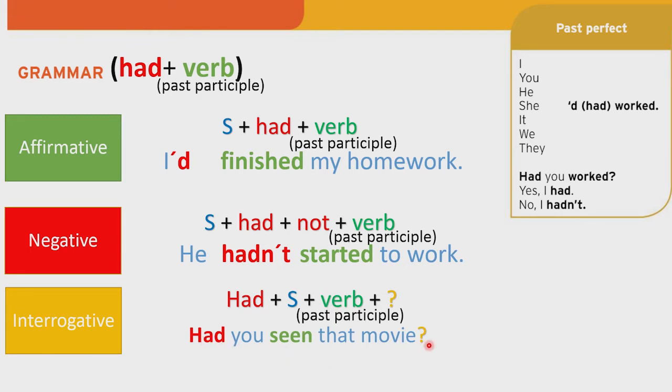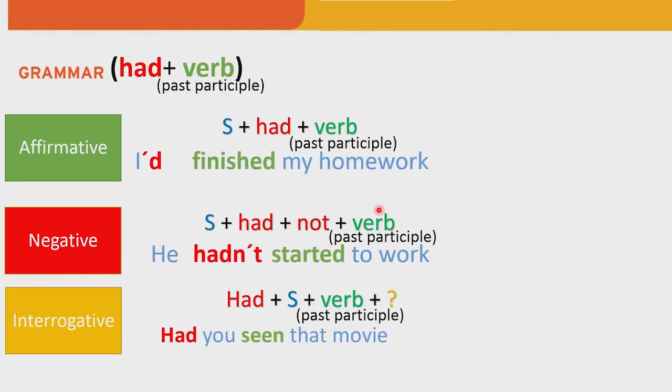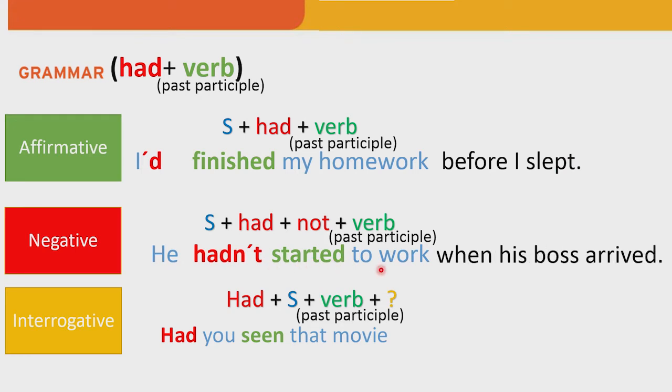All right, but remember guys that we can only use these forms when we're talking about other past actions. For example, if we say I had finished my homework before I slept, so this is an action, and before this action we did this. I finished my homework first and then I slept. Then he hadn't started to work when his boss arrived. Again, first he hadn't started to work, then his boss arrived. Finally, had you seen the movie when it was in theaters? Again, we have was in simple past and had seen in past perfect.